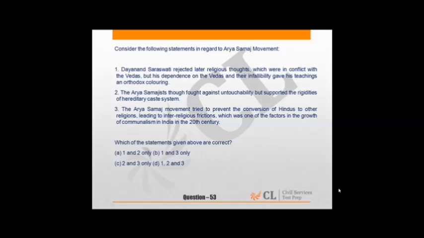In this, the first statement is correct, the third is correct, the second is incorrect, because the Arya Samajists did not support the rigidities of the hereditary caste system, but we know that they gave a functional orientation to the caste system. They said that as per the work you are doing, so the caste you would belong to. So first and third are correct, second is incorrect. So answer is B, 1 and 3 only.